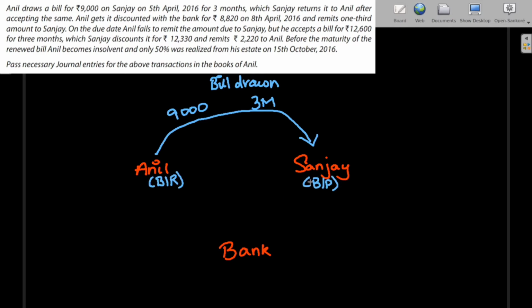Now Anil gets it discounted with the bank for 8,820. So Anil discounts the bills receivable from the bank for 8,820. So the remaining amount, which is 180 rupees, is the discount which is incurred by Anil.